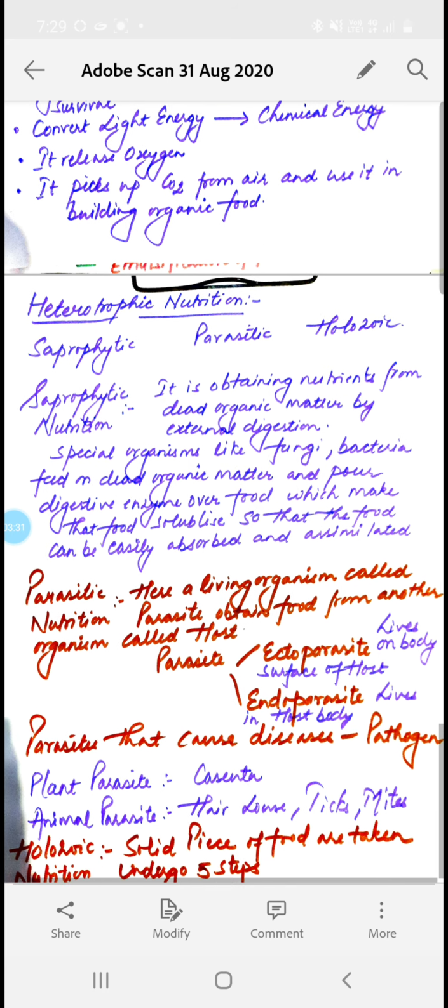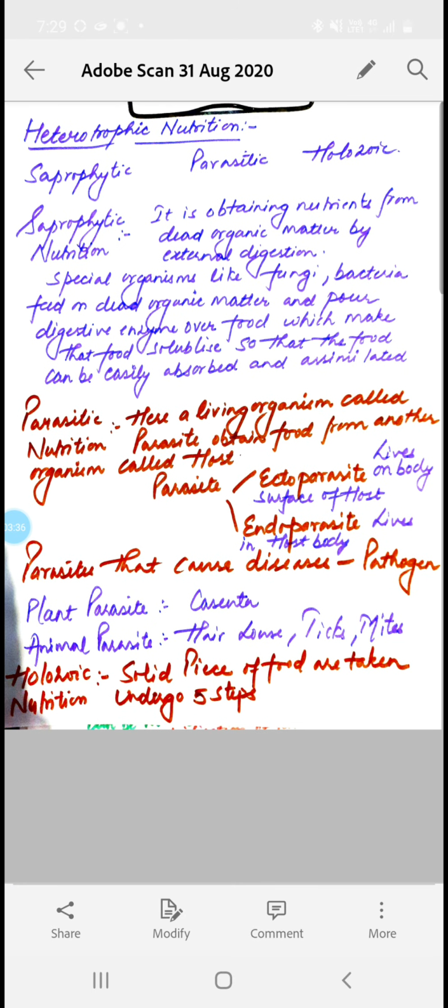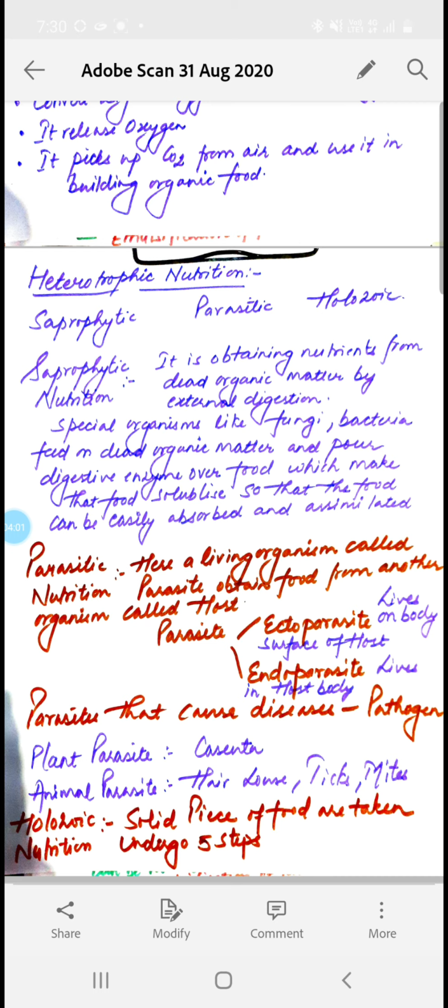Next we will move on to the heterotrophic nutrition, as we have completed the autotrophic nutrition. Now this heterotrophic nutrition, I have already discussed the definition with you. Now we will directly move on to the modes of heterotrophic nutrition. There are 3 modes, that are saprophytic, parasitic and holozoic nutrition. So let's begin with the saprophytic nutrition. It is obtaining the nutrients from dead organic matter by external digestion.